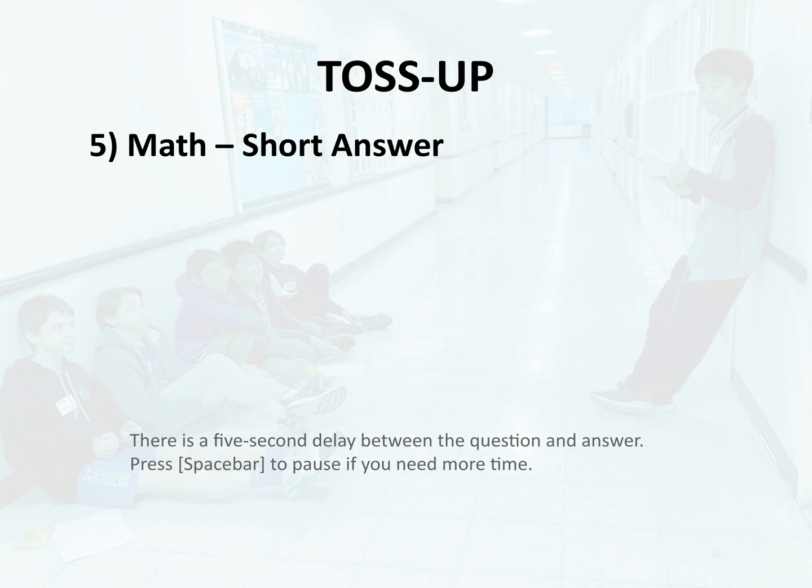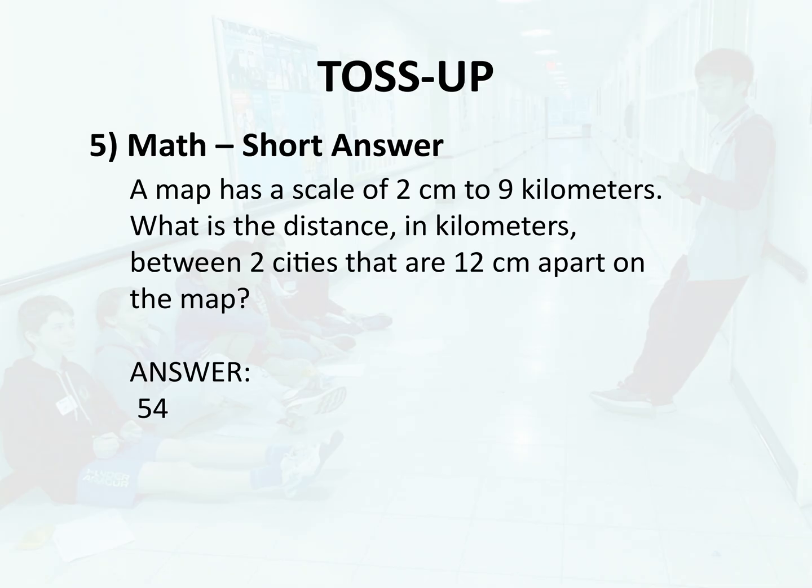Toss-up 5. Math, short answer. A map has a scale of 2 cm to 9 kilometers. What is the distance, in kilometers, between two cities that are 12 cm apart on the map? Answer. 54.